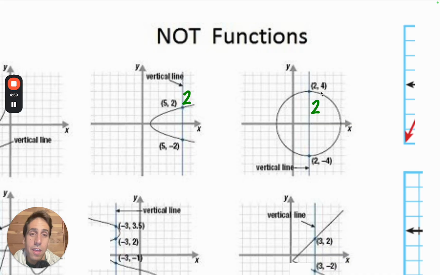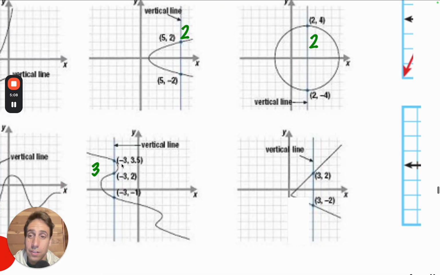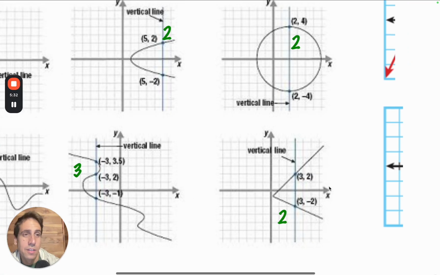This vertical line, if the input is 2, the output in this case is positive 4 or it could be negative 4. Therefore, not a function. Vertical line here, if I said negative 3, there are 3 different possibilities for outputs. Negative 3 goes to this number, and this number. This vertical line shows you that there are 3 outputs for that one input, not a function. Over here, the vertical line at positive 3 tells you when x is 3, y could be positive 2 or negative 2, not a function.